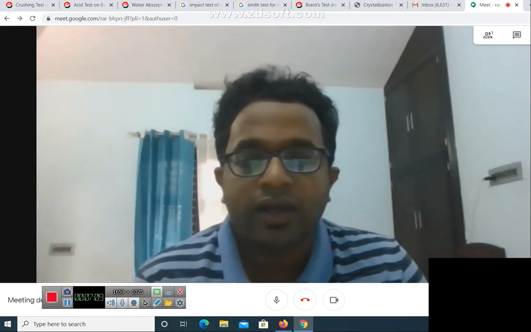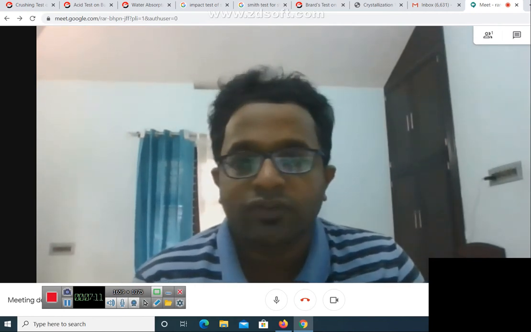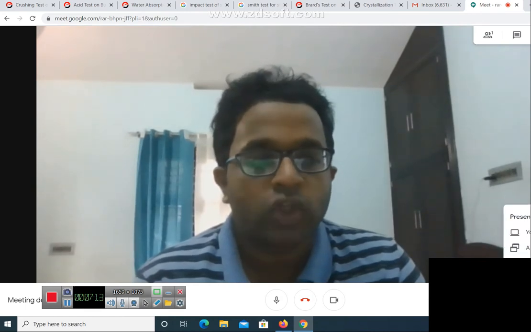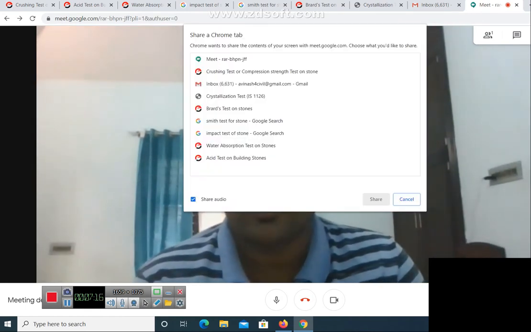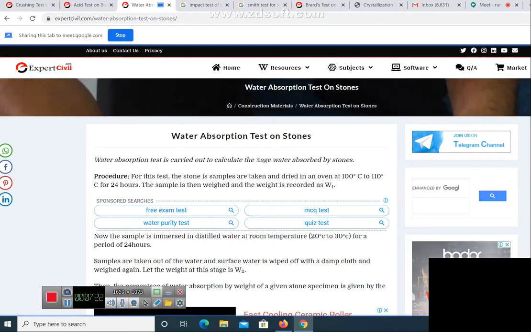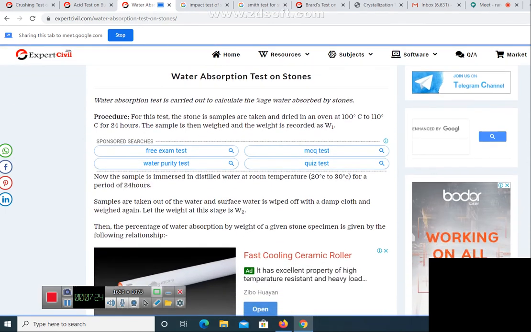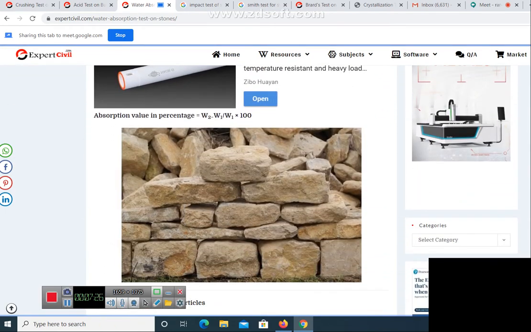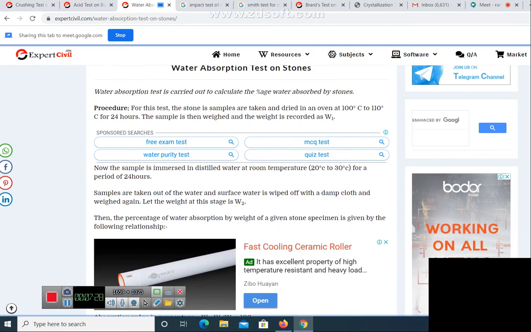Next, we are going to the second test for stone, that is known as the water absorption test. How are you going to conduct the water absorption test on stones? To determine the water absorption capacity of stone, you will be conducting the water absorption test. You have a stone sample. You are drying the stone sample in an oven at 100 to 110 degrees centigrade for 24 hours.